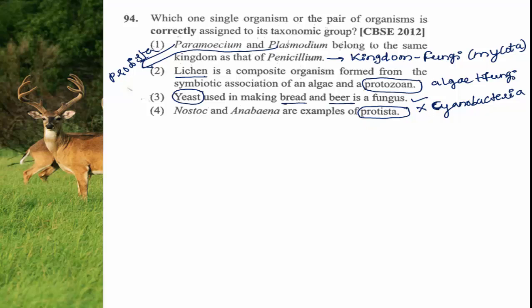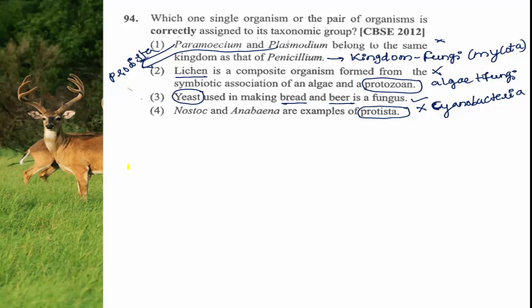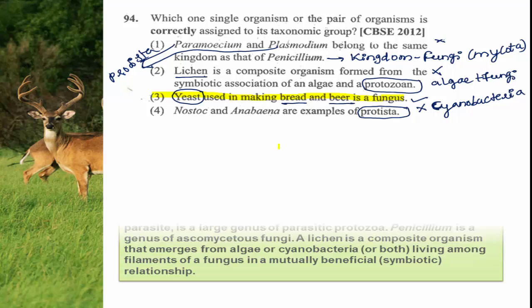So which is correctly assigned? The first one is wrong, the second one is also wrong, the fourth one is also wrong. Only the one correct option given is option 3. Yeast is used in bread and beer production and the group given is correct. Yeast belongs to kingdom fungi. So the right answer for this one is option 3.